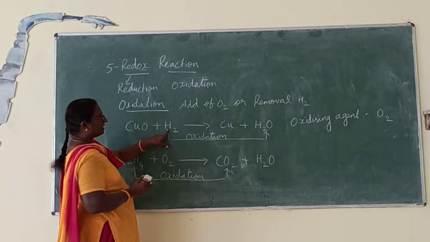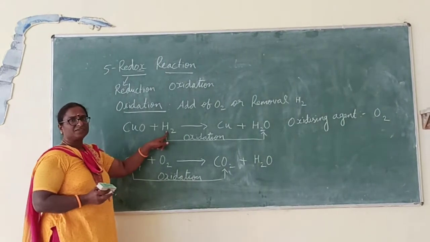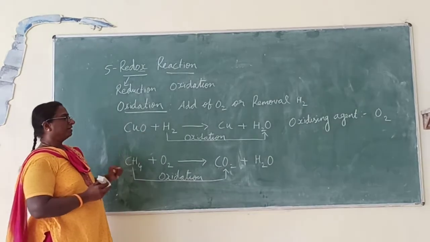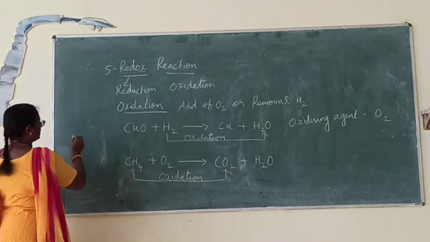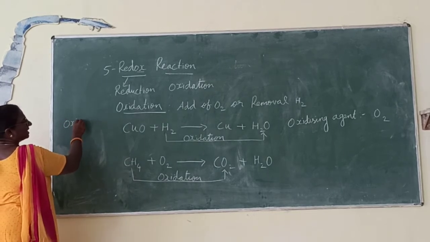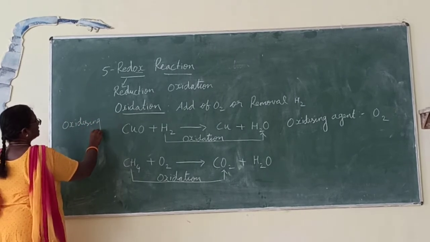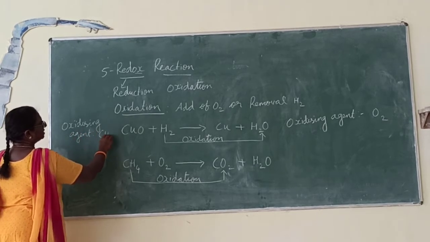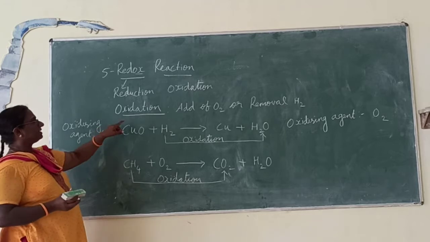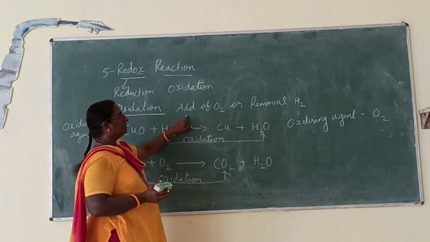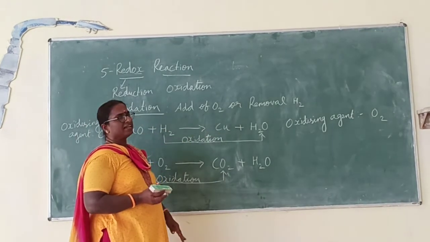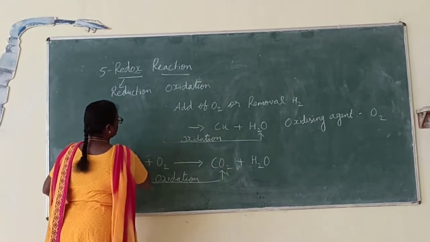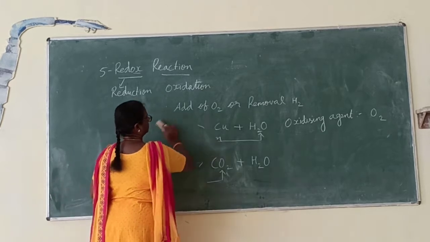So, for this hydrogen, from where does it get its oxygen? From copper oxide. Therefore, here the oxidizing agent is copper oxide. What is the oxidizing agent here? The oxidizing agent here is copper oxide. Is it clear now? So, we have seen what is oxidation reaction and what is the oxidizing agent. Similarly, let us pass on to the next reaction, that is reduction reaction.